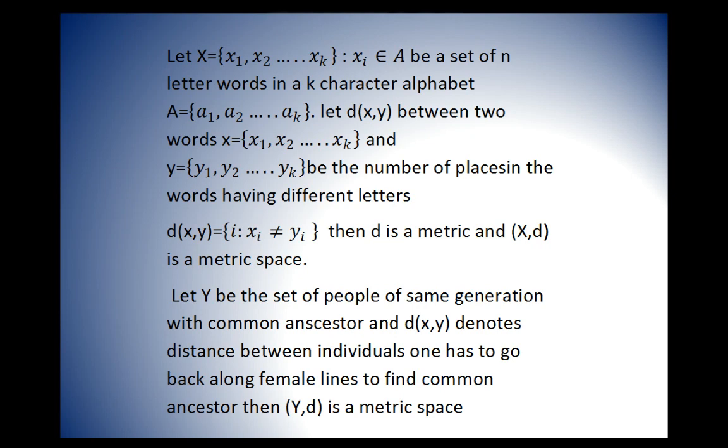Actually, d(x,y) is always a non-negative quantity as the number of places is always a non-negative number. d(x,y) and d(y,x) will remain the same because the count remains the same whether it is measured from 1 to 2 or from 2 to 1. The triangle inequality, as we can say, is also satisfied in this case. Second example: let Y be the set of people of the same generation with a common ancestor and d(x,y) denote the distance between individuals. One has to go back along female lines to find a common ancestor. Then we can see that (Y,d) is a metric space.